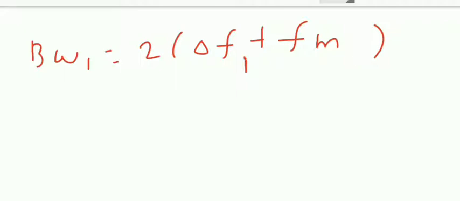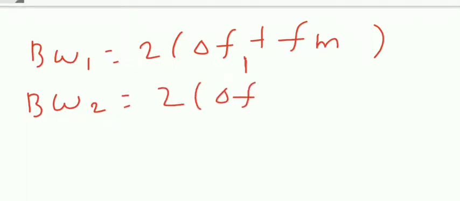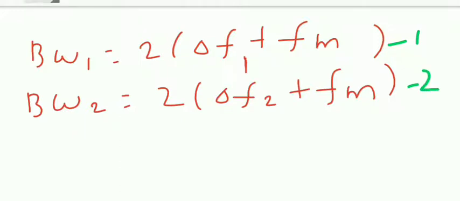Next, the bandwidth of the second one is 2 into del F2 plus FM. Again for the second FM also the message is the same, but del F is going to vary, where del F is the frequency deviation. As per the problem, bandwidth 1 is equal to bandwidth 2. So this is equation number 1, this is equation number 2.